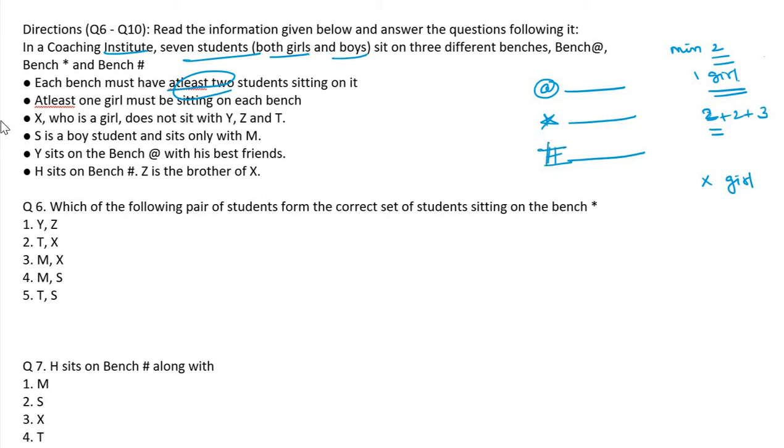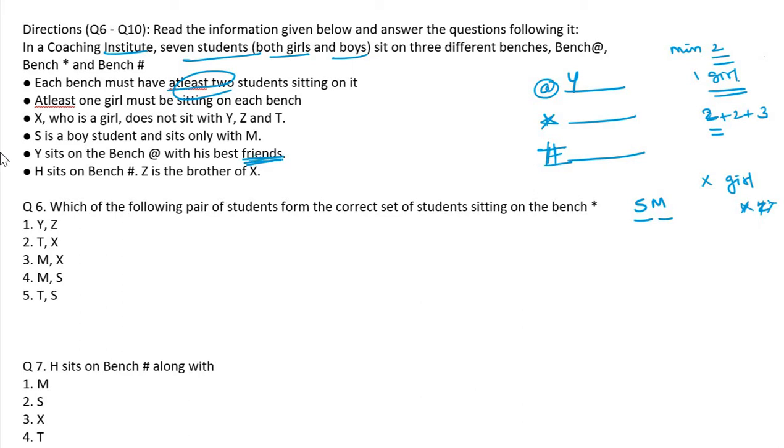X is a girl, does not want to sit with Y, Z, T. S is a boy student, sits with only M. S only with M. So S and M are sitting on one bench, which bench we don't know. Y sits on the bench with his best friends, not a single friend, with his best friends.